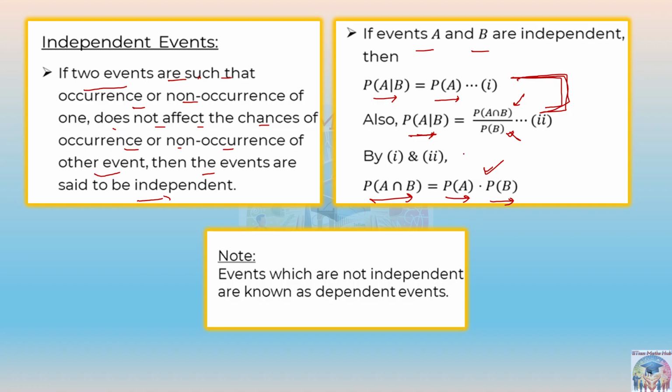So we can simply say that in the case of independent events, probability of A intersection B is nothing but the product of the probability of both the events, right? This will be the product of the probability of both the events. So events which are not independent are known as, of course, dependent events. This is the vice versa statement, right? So if I ask you, for independent events,